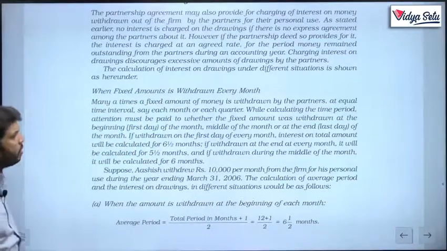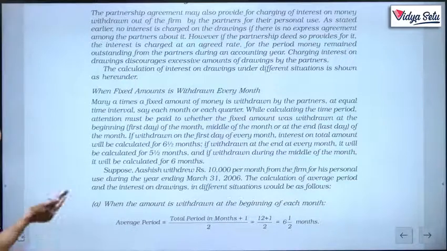While calculating the time period, attention must be paid to whether the fixed amount was withdrawn at the beginning or first day of the month, or at the middle of the month, or at the end or the last day of the month. If withdrawn on the first day of every month, interest on total amount will be calculated for 6.5 months. If withdrawn at the end of every month, it will be calculated for 5.5 months. And if withdrawn at the middle of the month, it will be calculated for 6 months.